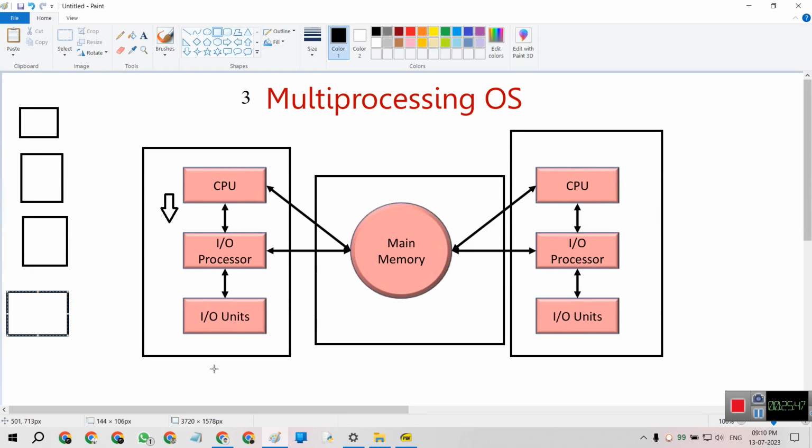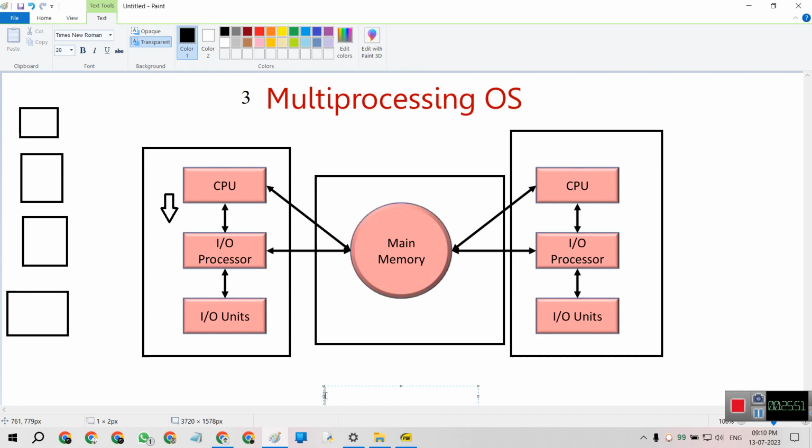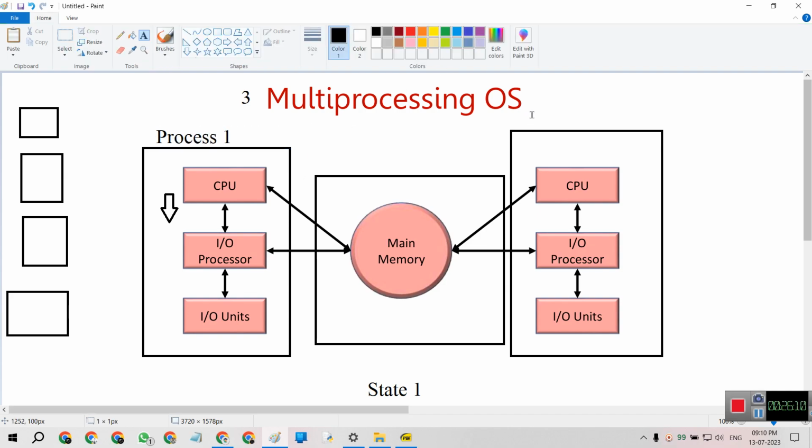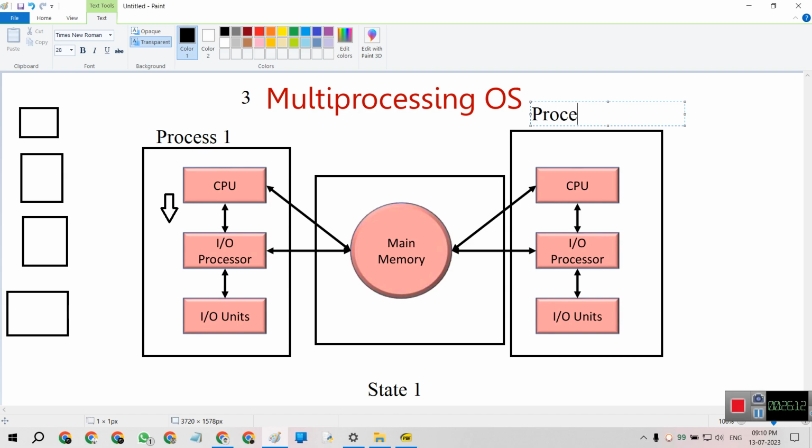This is state 1, this is process 1 and this is process 2.